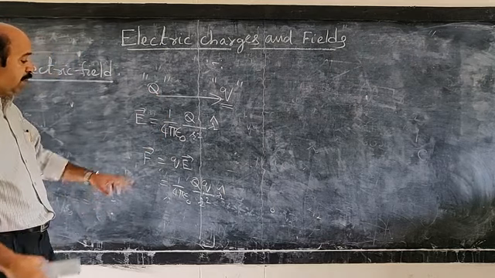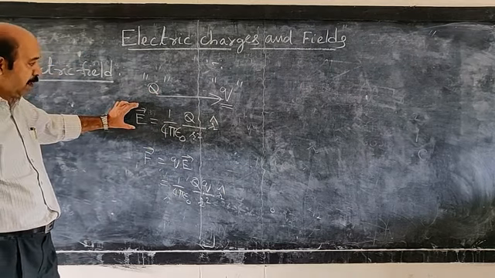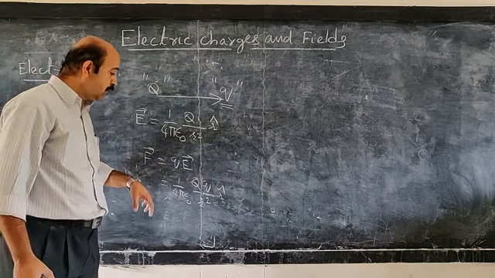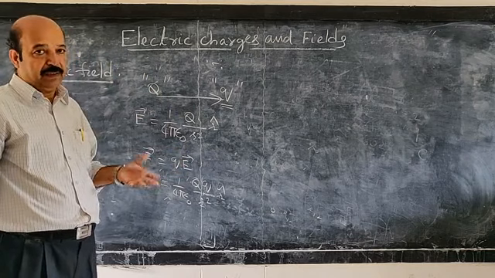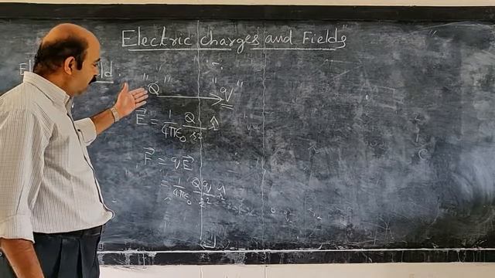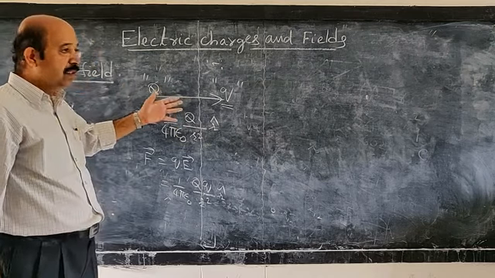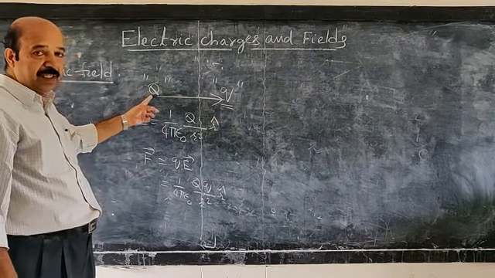Since electric force is a vector, electric field also must be a vector. So, in order to explain the concept of action at a distance, actually they are not moving, they are not in contact, but this charge is experiencing a force.